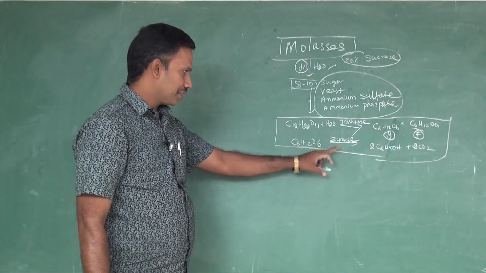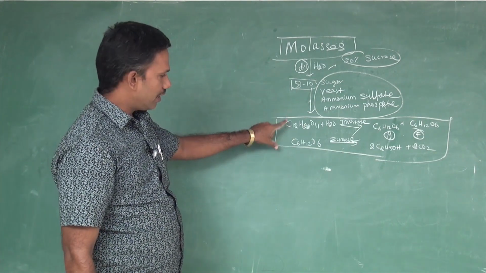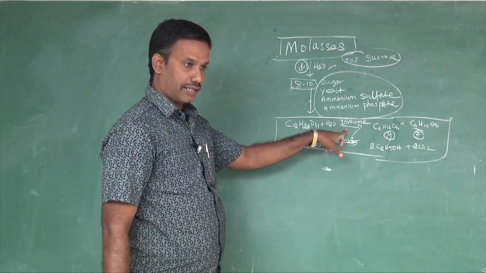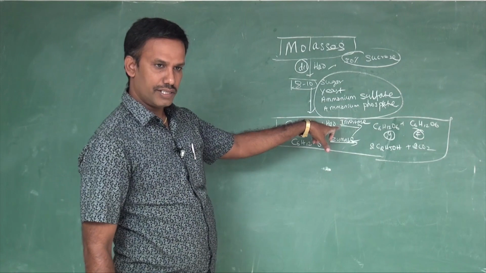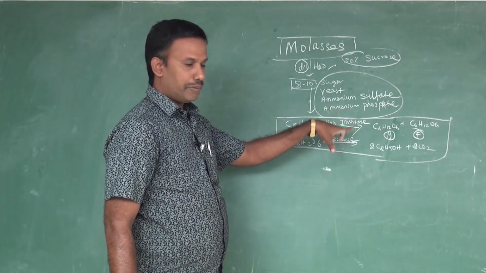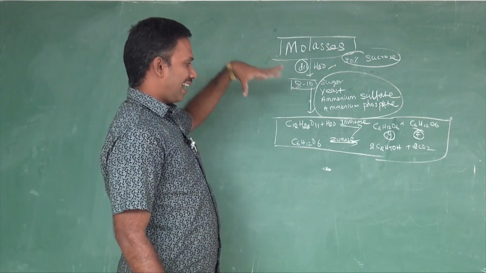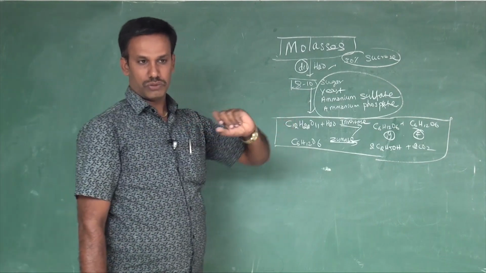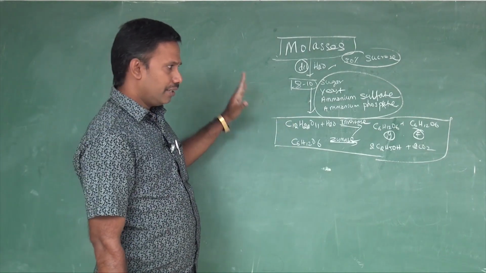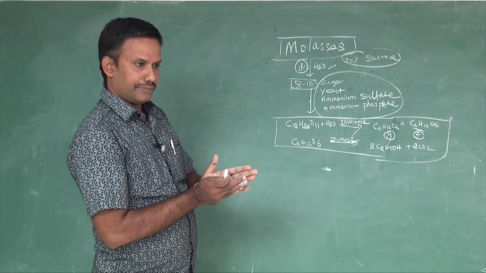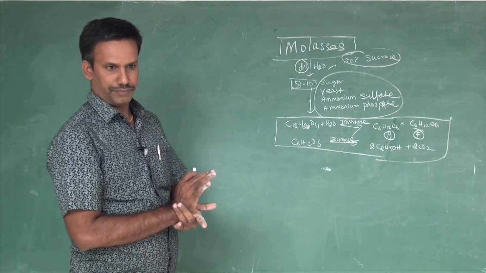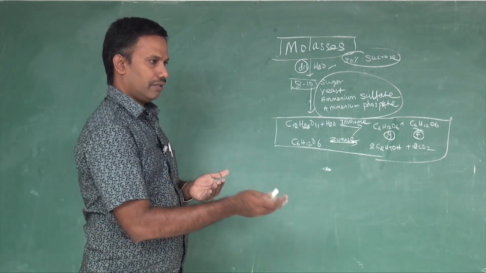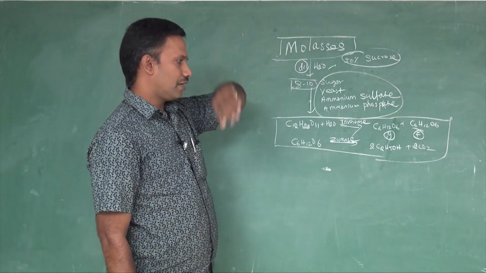Why is it called fermentation? The larger organic compound, see here, C12 breaking into C6, is fragmented by using a catalyst. What is the catalyst? Enzyme. What enzyme is used here? Invertase. The biocatalyst used to fragment the bigger organic molecule is called fermentation. So this process is called fermentation. It should take place in a fermentation tank, that is a closed vessel. It will take 3 to 4 days or more. It consumes a lot of hours.